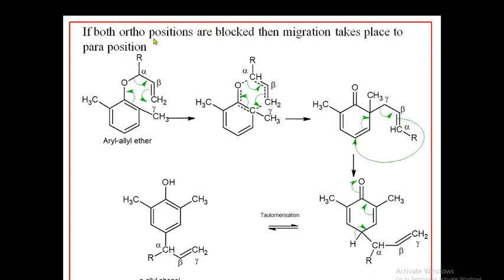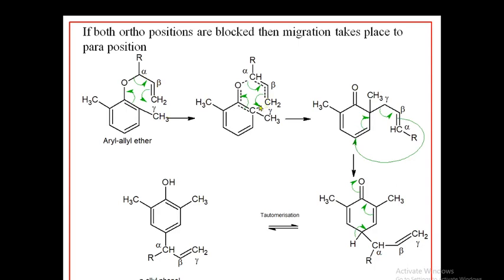Next, if both ortho positions are blocked, then what will happen? If both ortho positions are blocked, then migration will take place to the para position. Now see the reaction carefully. Here both ortho positions are blocked, both having methyl groups. The reaction will go through a six-member transition state here, alpha, beta, gamma positions.